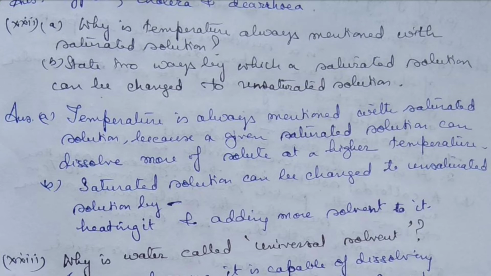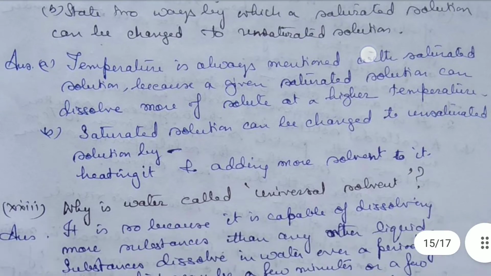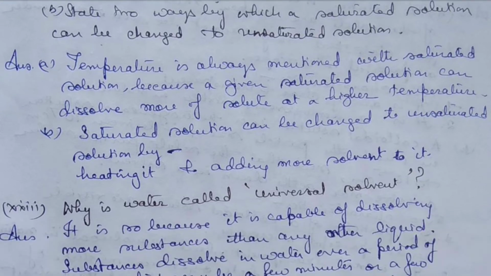When the temperature is raised, that solvent can dissolve more solute. So what will happen? The solubility of the solute increases if the temperature is increased. So the temperature has to be mentioned when we are mentioning a saturated solution.